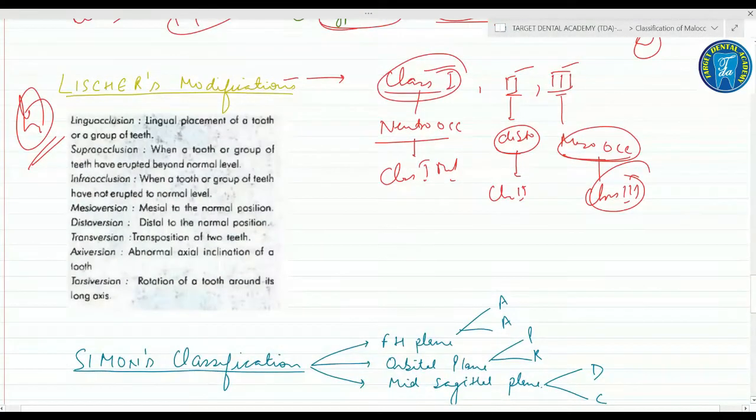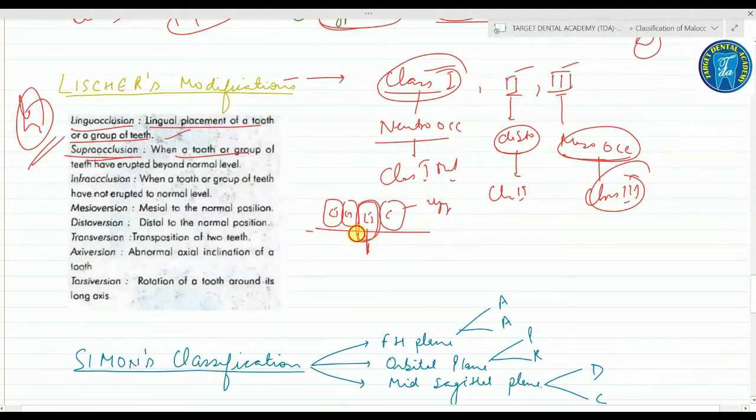Linguo-occlusion means the lingual placement of a tooth or a group of teeth. Next is supra-occlusion. For example, these are your two central incisors, this is your lateral incisor, and this is your canine of the upper arch. Supra-occlusion means when a tooth or a group of teeth have erupted beyond the normal level. This is the normal level and this is the supra-eruption of the lateral incisor.